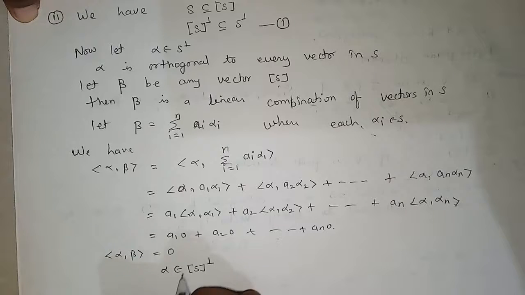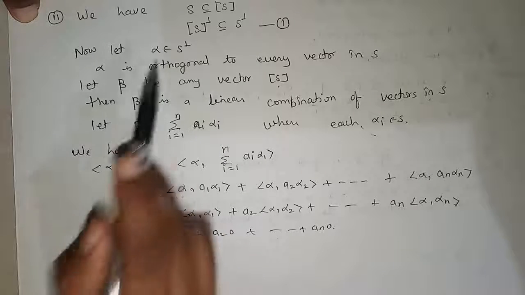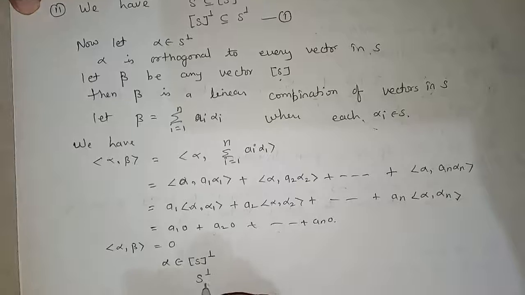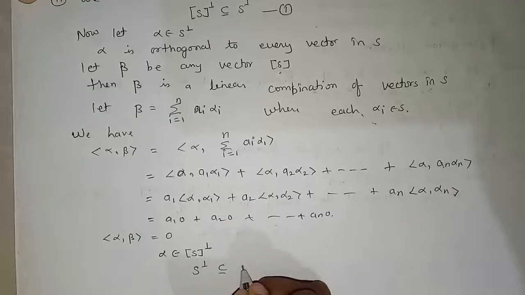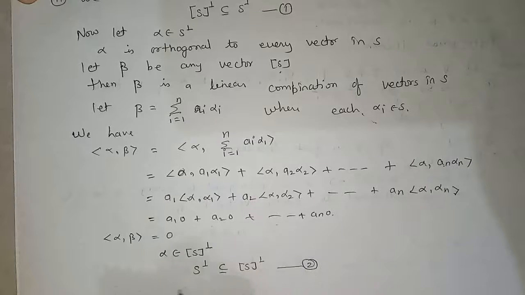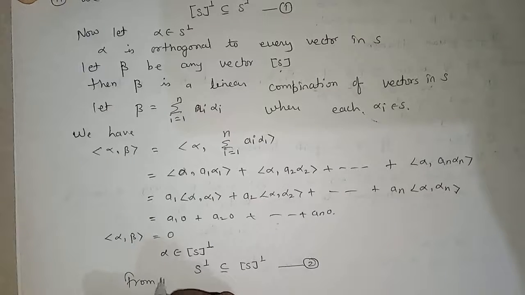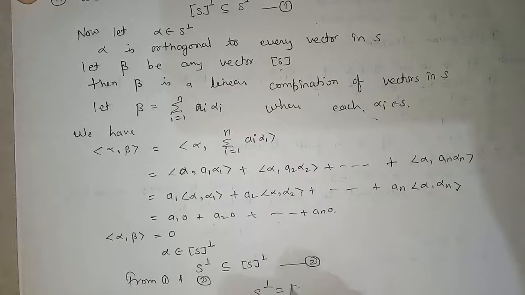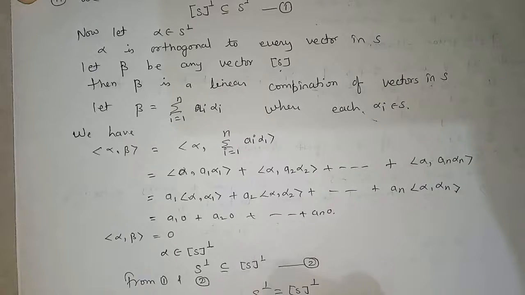So here we have taken alpha in S complement and here we are getting alpha in the complement of the spanning set of S. This implies S complement is contained in the complement of the spanning set of S. This is equation number 2. So from 1 and 2 we can conclude that S complement is equal to the complement of the spanning set of S.